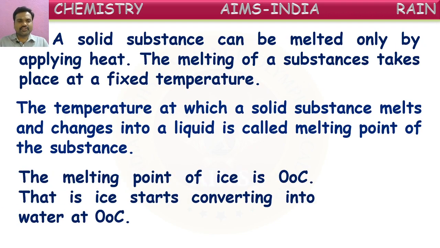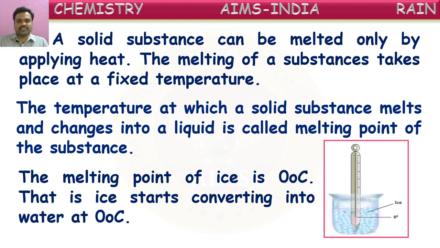For example, if you see the melting point of ice is 0 degrees Celsius, that means when you take out ice after reaching the 0 degrees Celsius temperature, that starts converting into liquid form. After increasing temperature above 0 degrees Celsius only, this ice starts converting into water form. That we say the melting point of ice is 0 degrees.